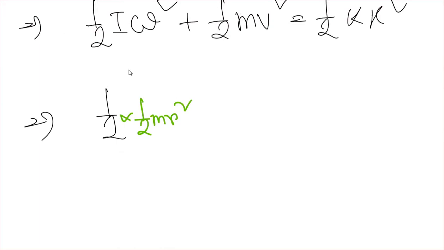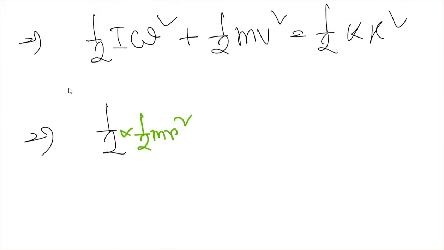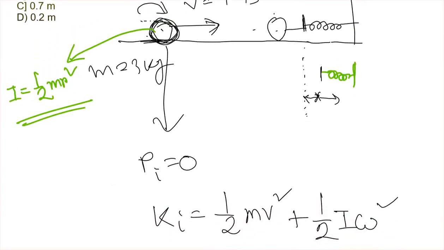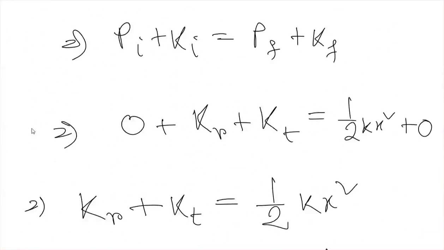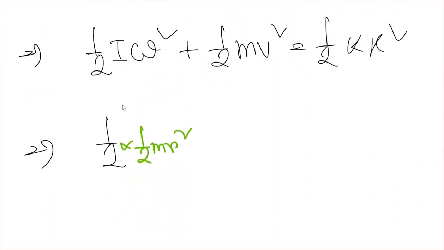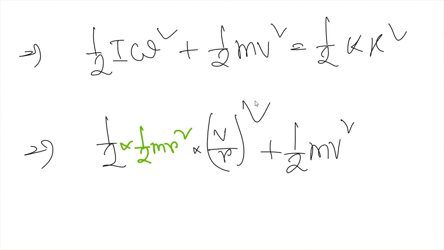Okay, and what is the omega? We know that omega, जो rotational velocity है, is related to v as v by r, the translational velocity. Okay, so that will be v by r whole square. So a relationship है between the rotational and translational velocity. So plus half mv square will be equal to half kx square.